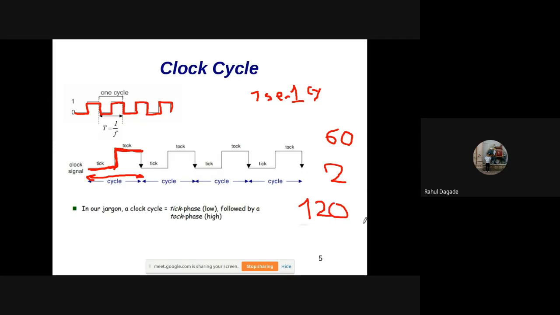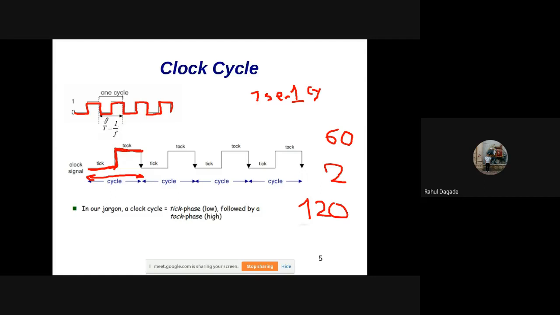Similarly, we can improve the performance. So instead of having 1 cycle in 1 second, let us have 4 cycles. Then it will execute 60 into 4, that is 240 instructions, like that. So you can decrease the cycle time, or you can increase the frequency.